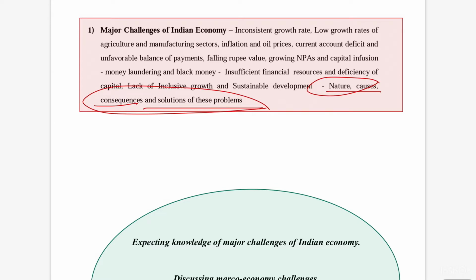The syllabus is demanding that you know the nature of the major challenges of Indian economy, the causes for these challenges, the consequences of these challenges, and the solutions to these problems. In this perspective you have to approach this chapter.